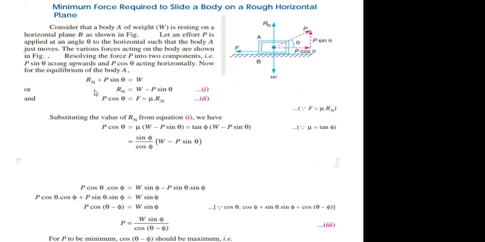Now let us see what is the minimum force required to slide a body when the body is placed on a rough horizontal plane. So here body A is placed on plane surface, capital B. The body A is having weight, capital W, acting in downward direction, so the normal reaction will act in opposite direction to that of capital W. As we are pulling the body towards right hand side, the frictional force will act in opposite direction to that of applied force direction.